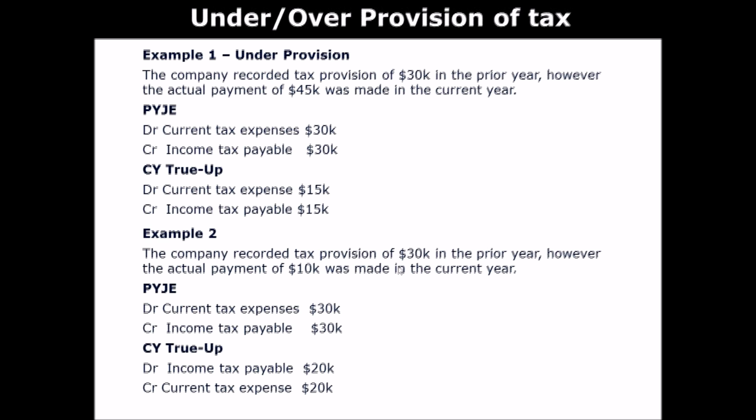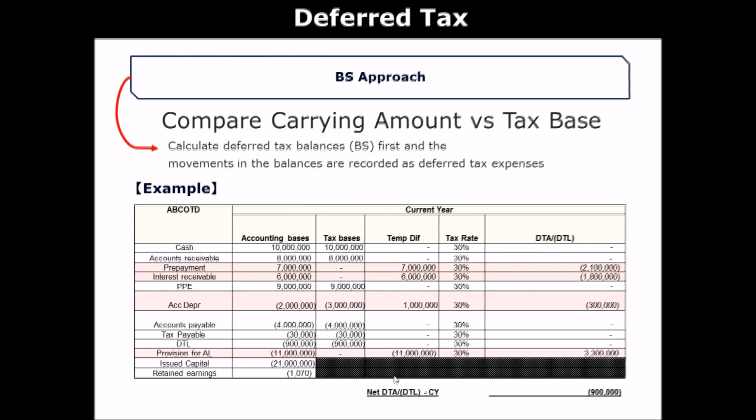All right. Let me give you the second example, where the company recorded tax provision of 30,000 in the prior year. However, the actual payment of $10,000 was made in the current year. So it overstated tax provision by 20,000. Correct. So in the prior year, what the company did was debit current tax expense 30,000 and credit income tax payable 30,000.